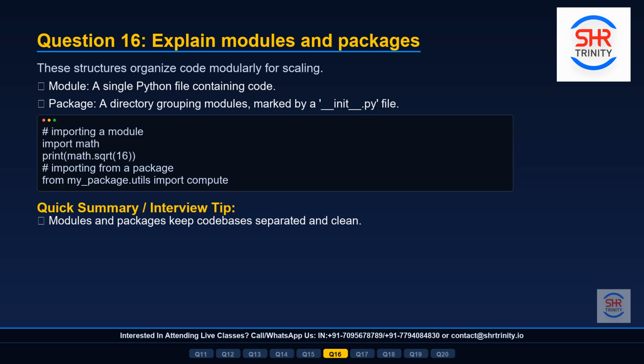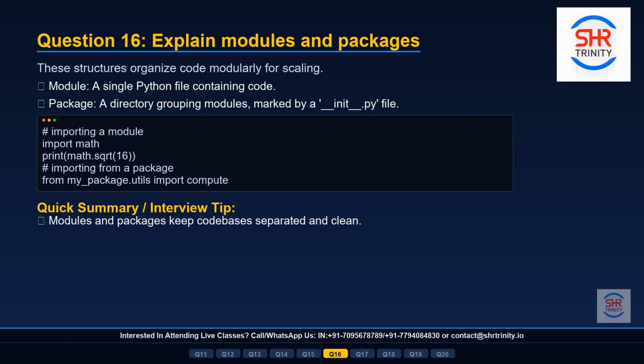Question 16. Explain modules and packages. As your Python program grows larger, you need to organize code into separate files. A module is simply a single Python file containing functions, classes, and variables. A package is a directory that groups multiple related modules together. To mark a directory as a package, Python requires a special file called __init__.py inside it.